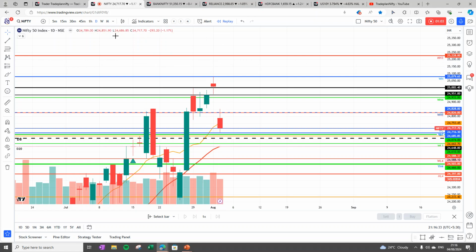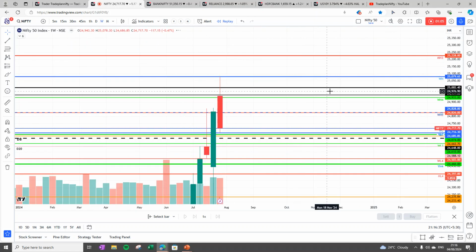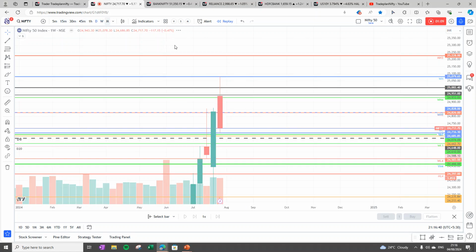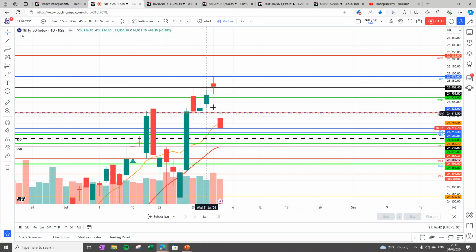So let's have a look into what happened to Nifty in the last week. We entered last week with the clear thought that the market is in an overbought condition, and we see that the market should correct. And eventually, the market got hit when we found U.S. contraction in manufacturing on Friday, and the market had a big drop from its all-time high of 25,079.